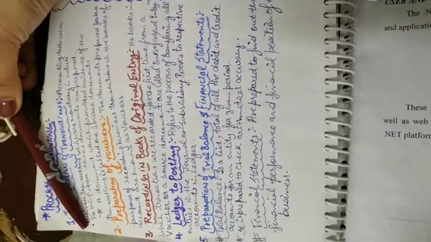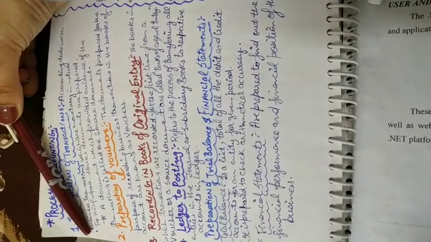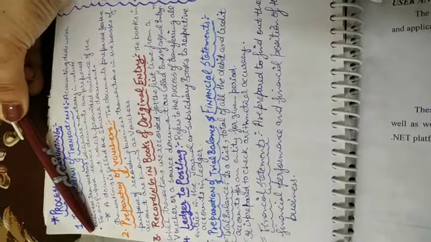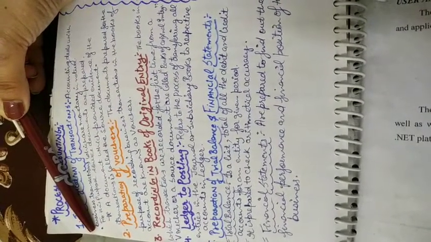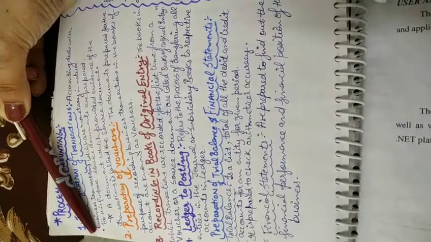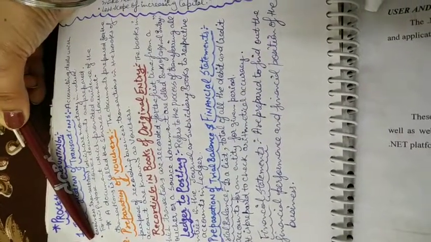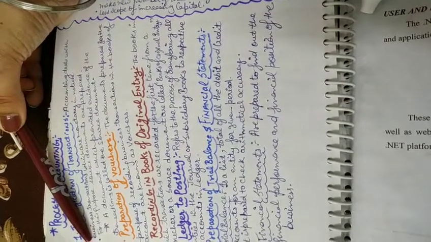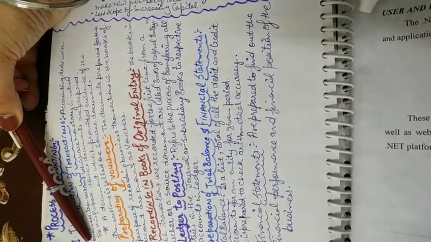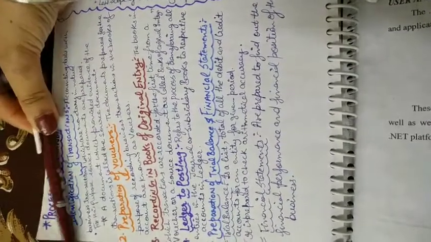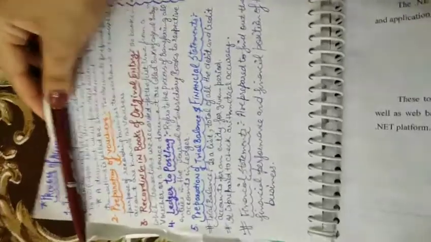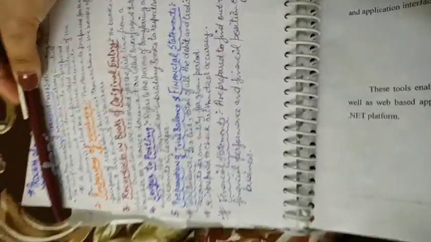Preparation of voucher is the second step. When documents are prepared, then we do the business transaction. Documents prepared means bills, and after bills we prepare a voucher. With the help of it we make the entry in the account. A voucher is not exactly a bill, but for now you should consider it like a bill.